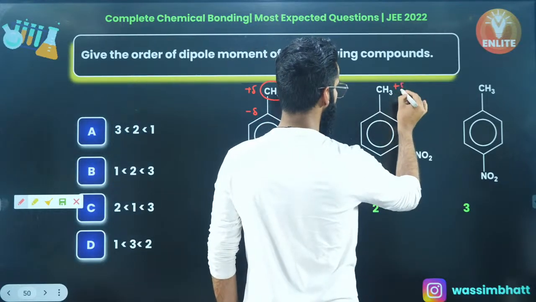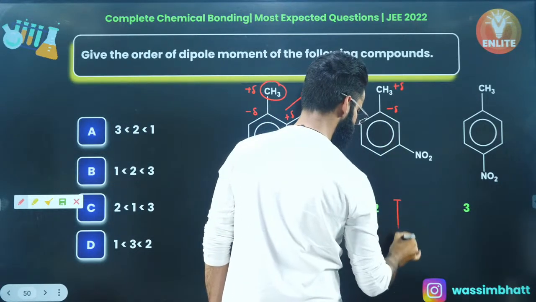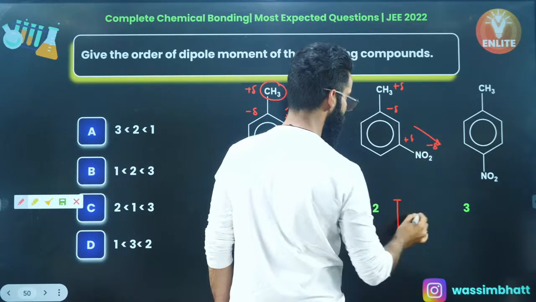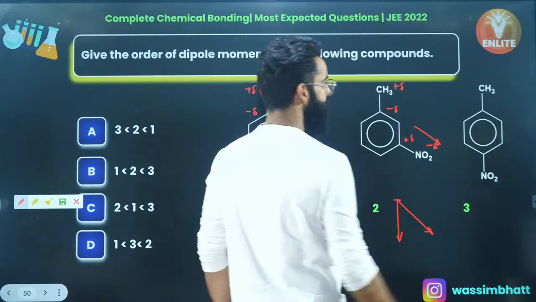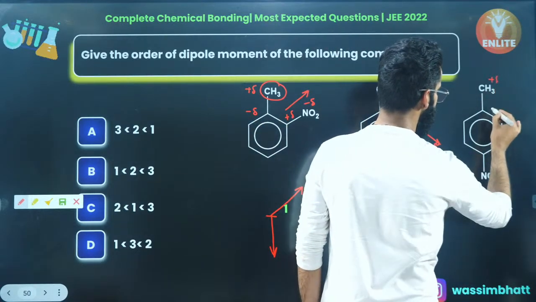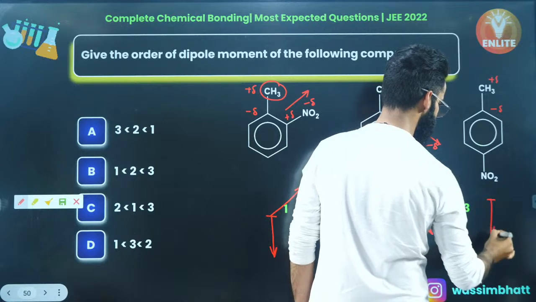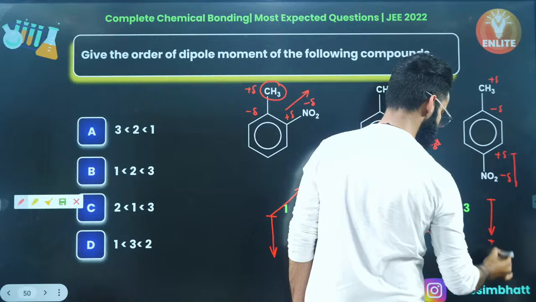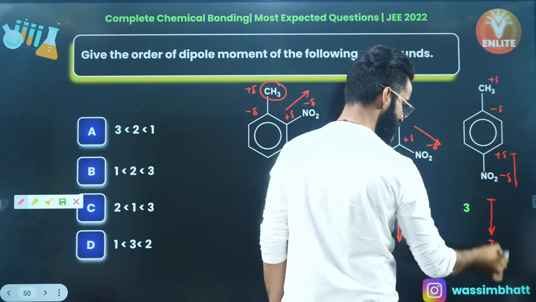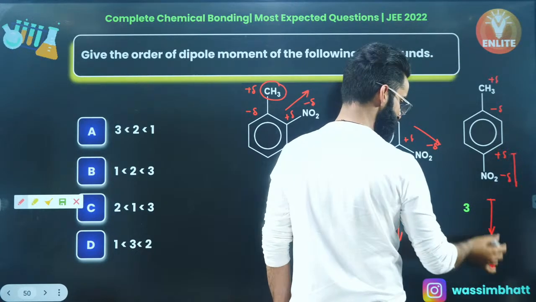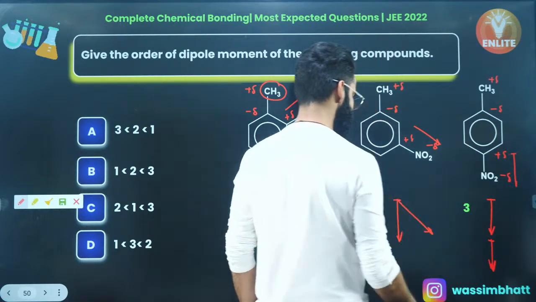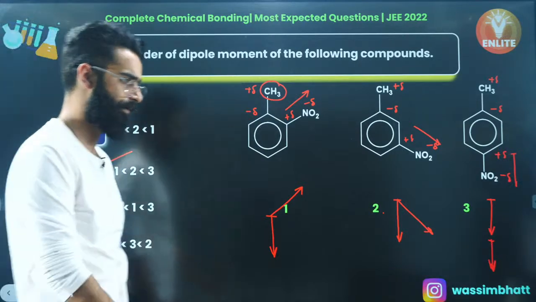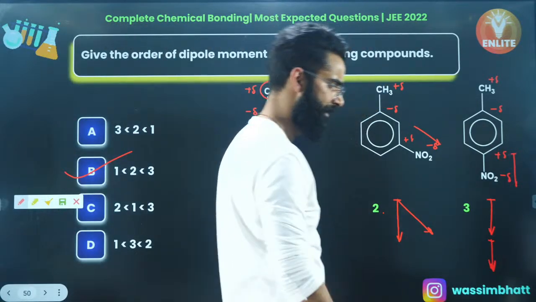Similarly, delta positive, delta negative. Dipole moment downwards, perfect. Electron withdrawing, delta negative, delta positive. Dipole moment in this way, right? Similarly, this is delta positive, delta negative. So dipole moment downwards. Similarly, this delta negative, delta positive, dipole moment again downwards. So two dipole moments having 0 angle in between them. So net dipole moment will be maximum in the third case, followed by second, followed by first. Again, 3, 2, 1 is going to be the correct order, right? Simple, my dear people.